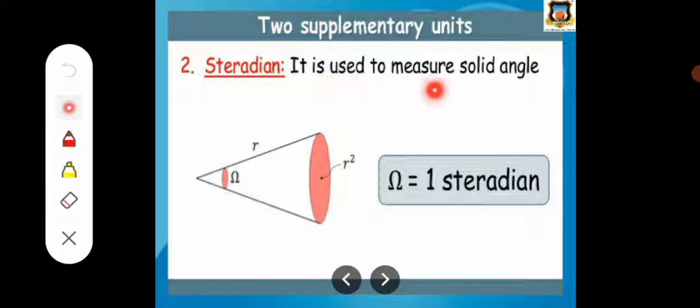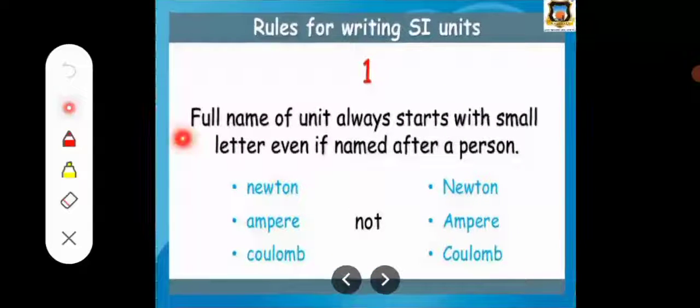And the second unit is the steradian. Steradian is used to measure the solid angle, and that's why it is known as a steradian. Okay, so these are the supplementary units used when we measure angles.